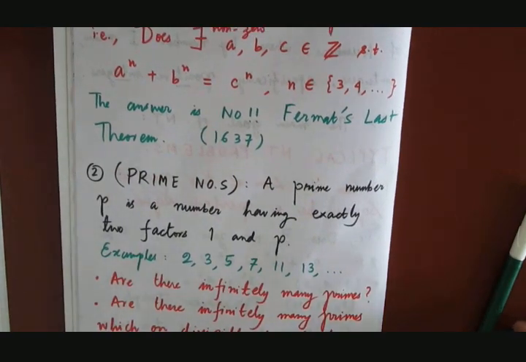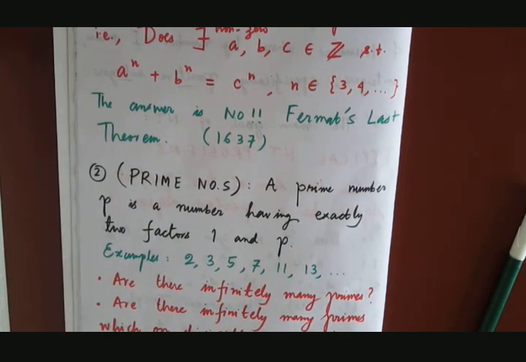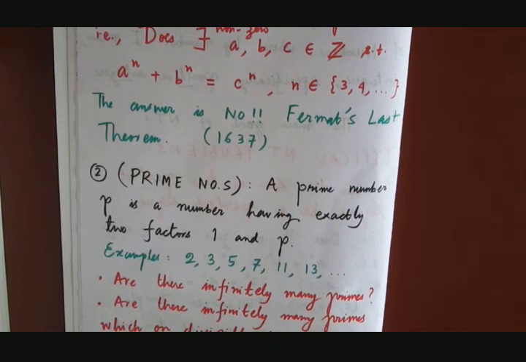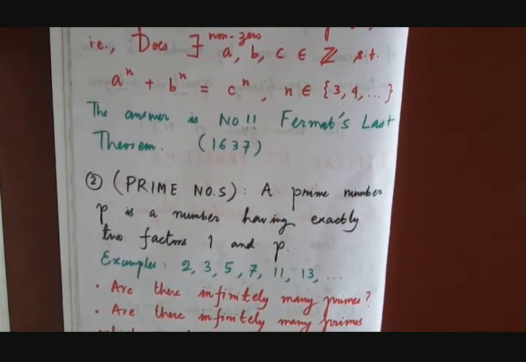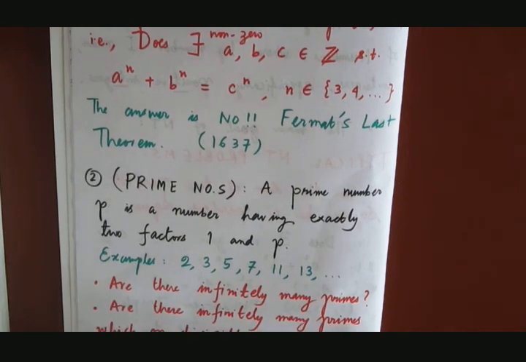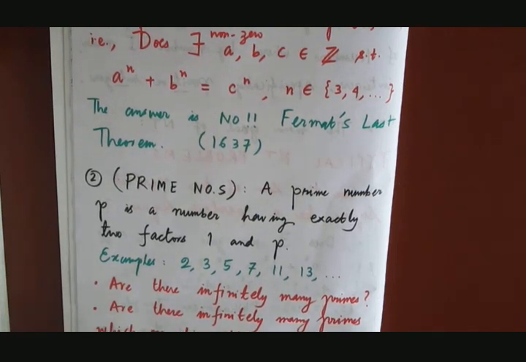Similarly, if I ask you, are there infinitely many prime numbers which on division by 4 leave the remainder 3? That will include 7, 11 and so on. So are these collections infinite, or are they finite? Again, this is a typical problem that we will do in our course, and we will prove all these facts. The answer to all of these questions is yes. There are infinitely many prime numbers. There are infinitely many primes which on division by 4 leave the remainder 1. So this is the second type of problem that we do in number theory.